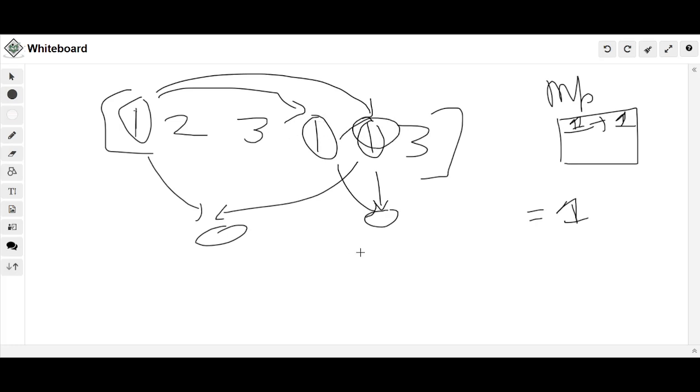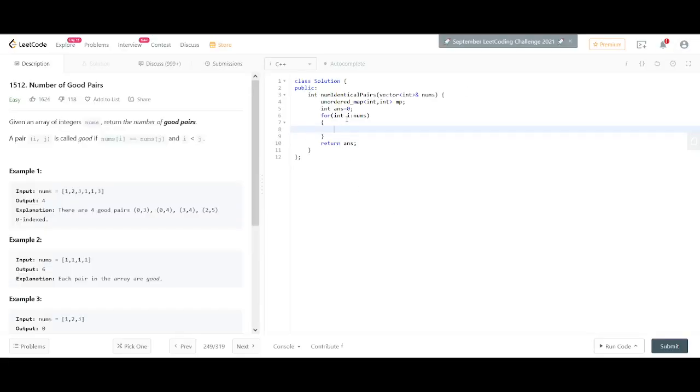If there would have been a third integer having the same value 1, it could take this as i, this as i, and this one as j, so it has three options. So we can see a pattern that the number of elements which are already present in the map should be added at each and every iteration. That's what the question asks us to do.